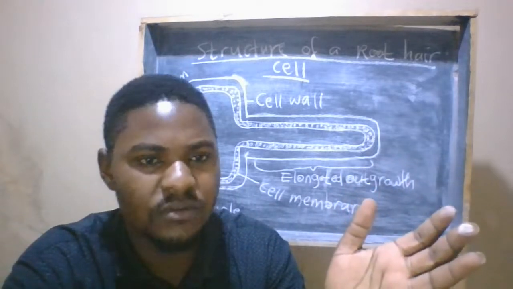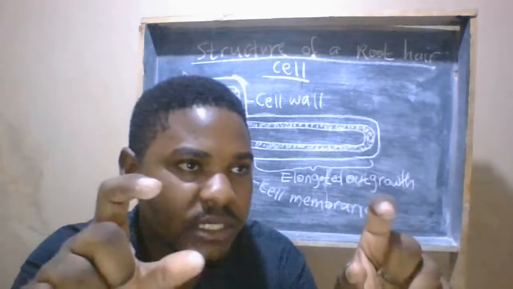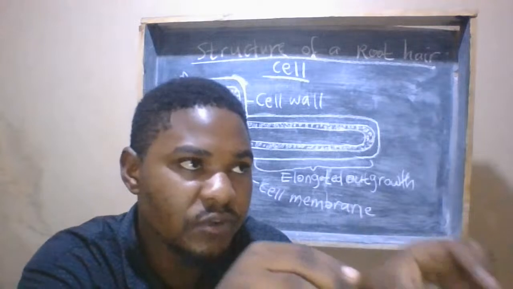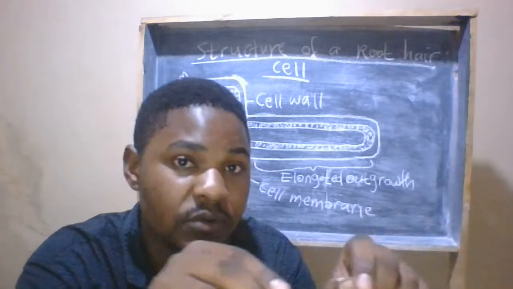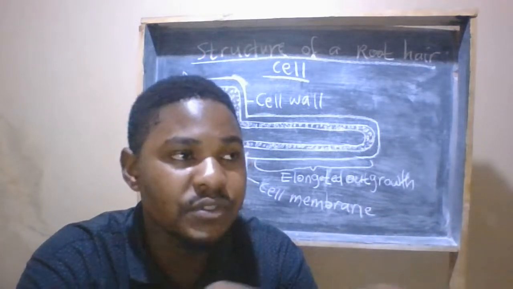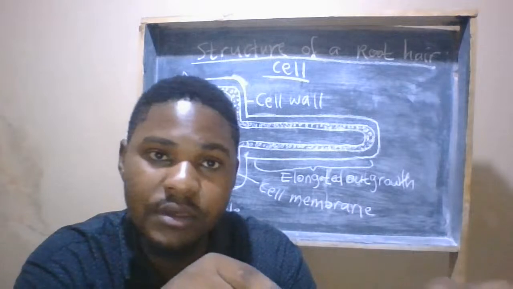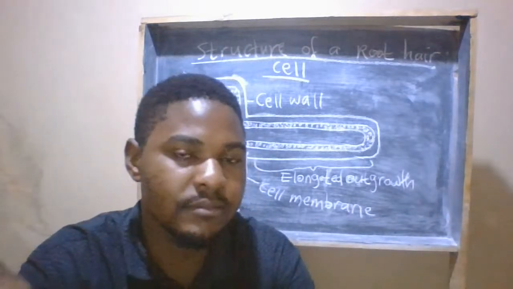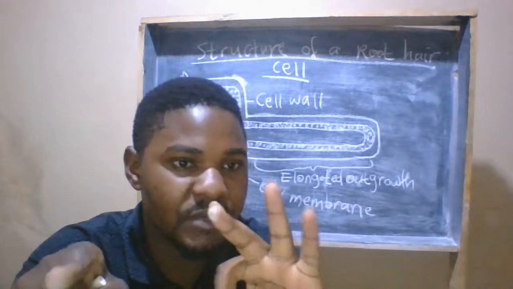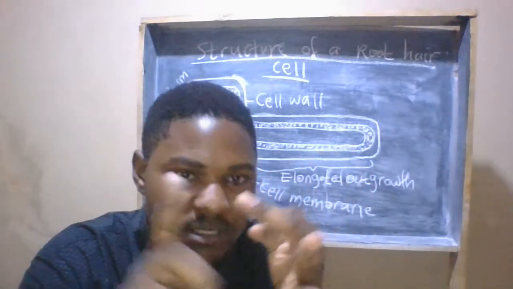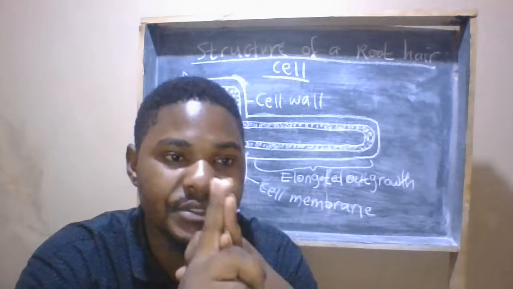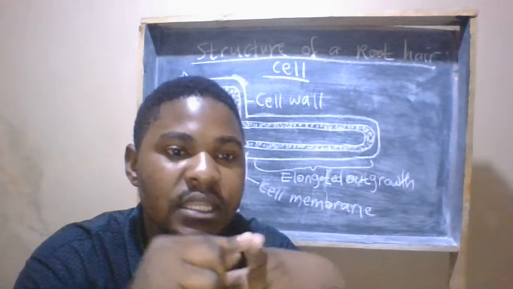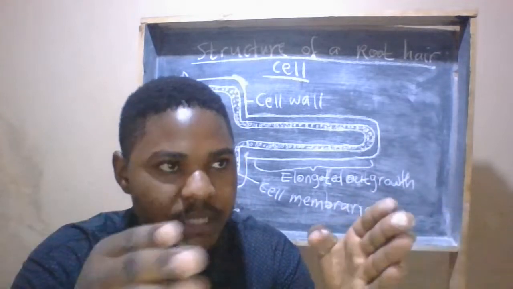How does it move? We have now looked at how water and the mineral salts move from the root hairs into the xylem by looking at the three routes I mentioned: apoplast, symplast, and also vacuolar route. Now we are looking at the movement of water up the plant.